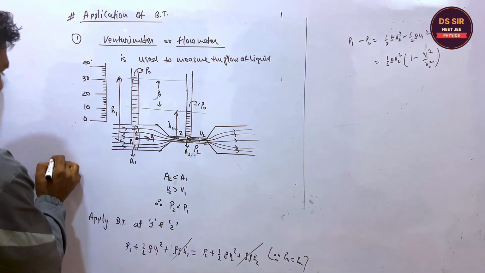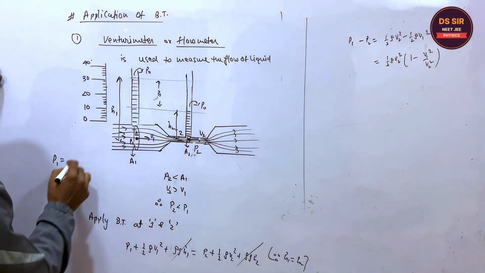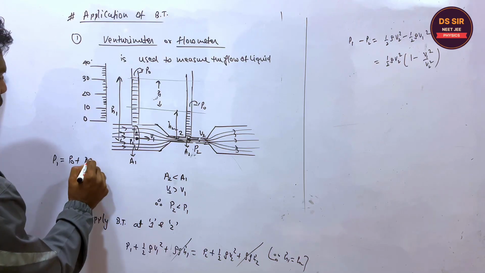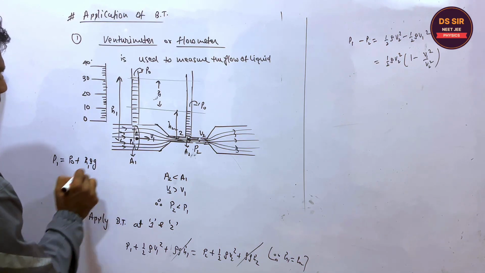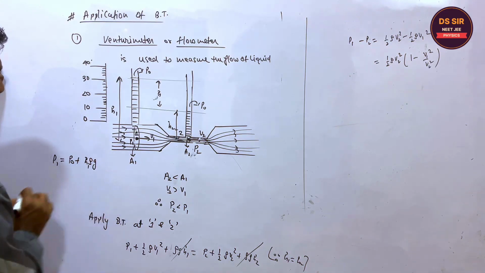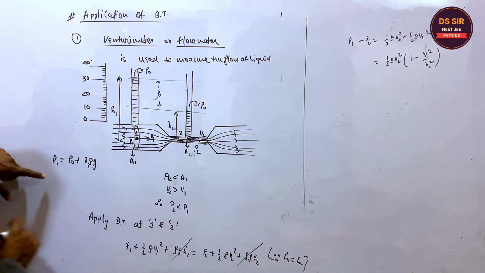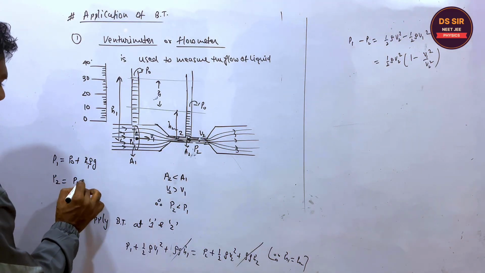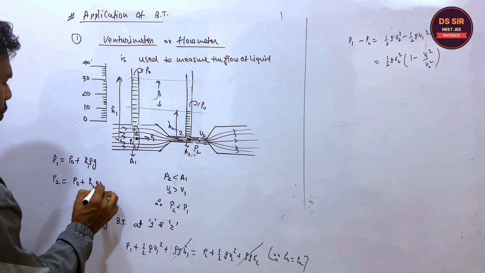At this point, the pressure P1 you will write P0 plus H1 rho g. Rho is the density of the water, or density of liquid. And what about the pressure P2? The pressure P2 is P0 plus H2 rho g.